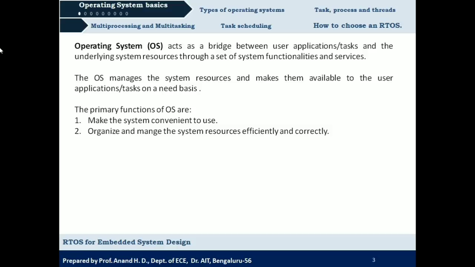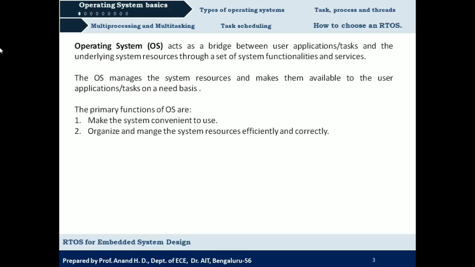So user application is nothing but the application or a program which we are going to run or execute in a system. And what are the system resources? So system resources include the processor. If you consider your system, it has certain resources. So what are those? The major thing is CPU, the processor where the processing takes place. And also if you consider your system or your phone, it has a memory. So memory is also one of the system resources. And also the different input-output devices that are connected to your PC or to your system or to your phone are nothing but system resources.